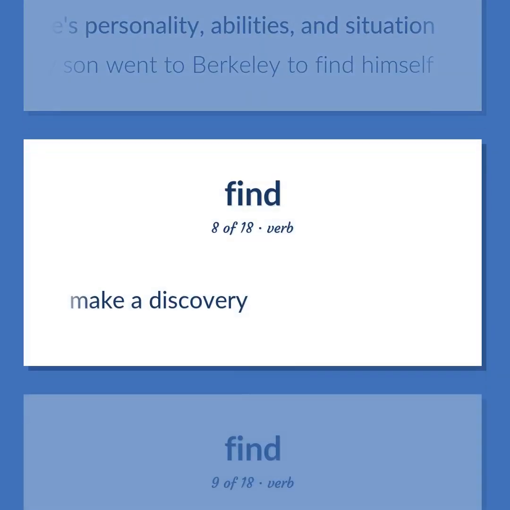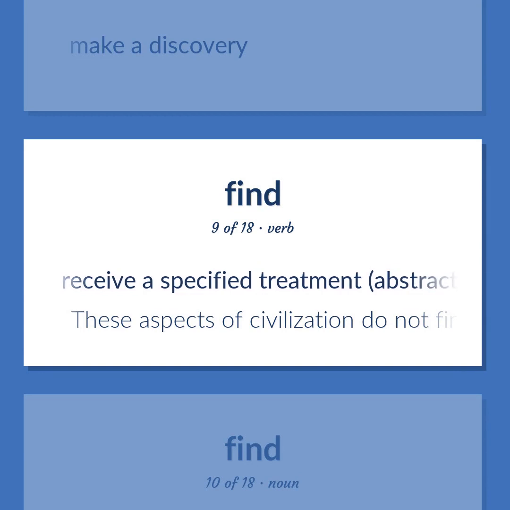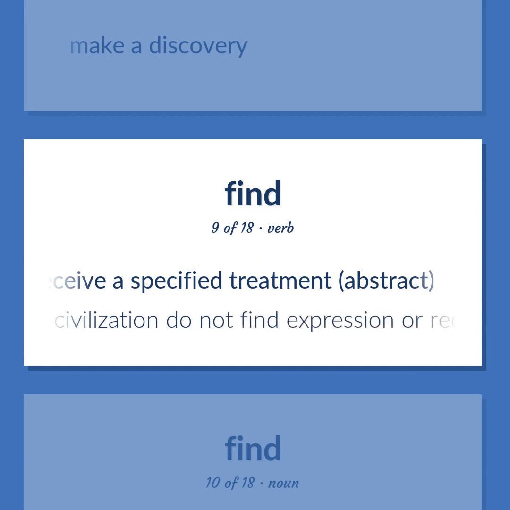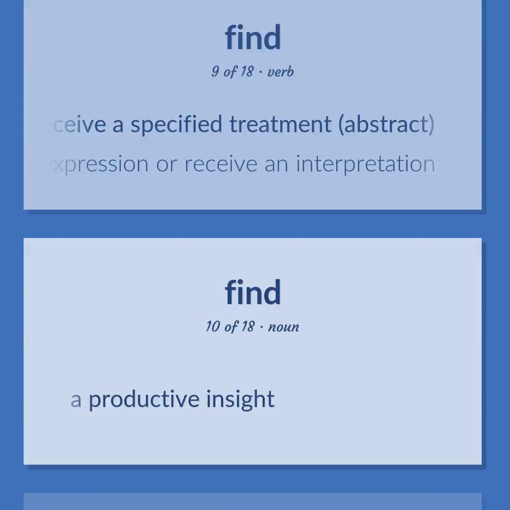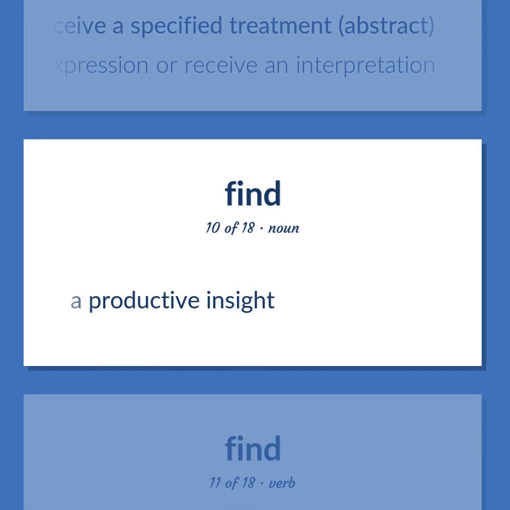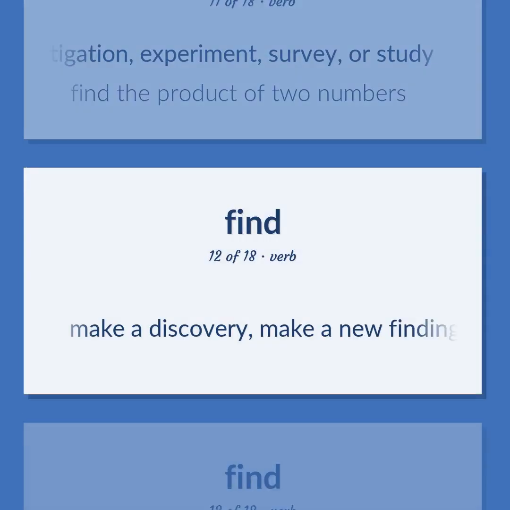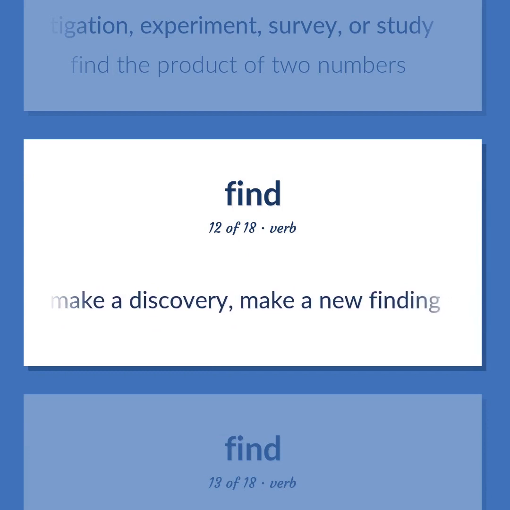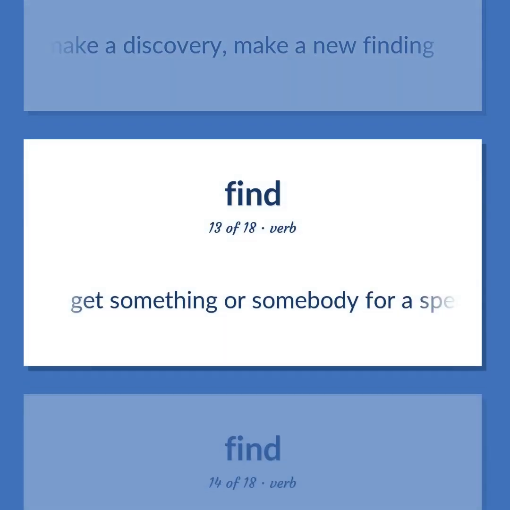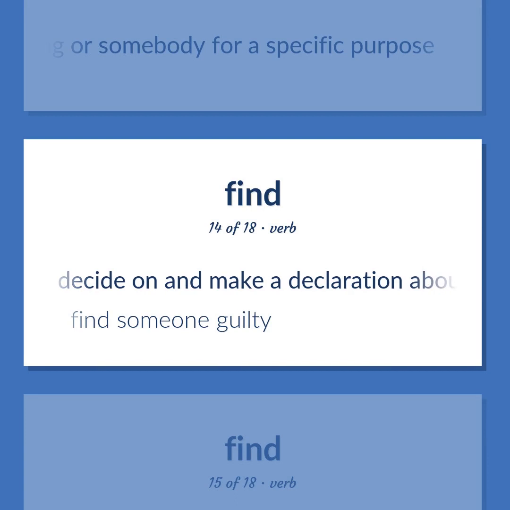Make a discovery. Receive a specified treatment, abstract. These aspects of civilization do not find expression or receive an interpretation. A productive insight. Establish after a calculation, investigation, experiment, survey, or study. Find the product of two numbers. Make a discovery, make a new finding. Get something or somebody for a specific purpose. Decide on and make a declaration about. Find someone guilty.